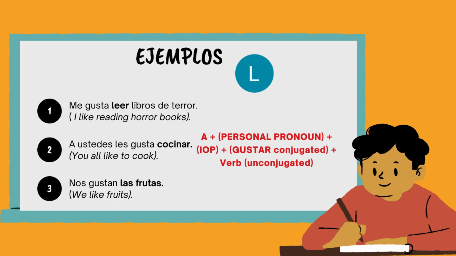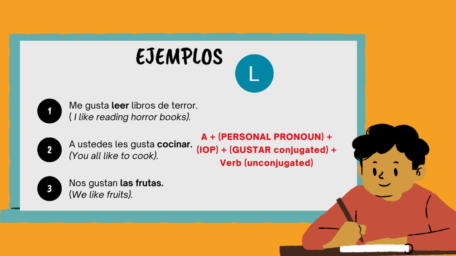Número 2. My formula here starts with the A. A ustedes les gusta cocinar. It's another example using a verb. However, the longer version is here. It starts with the A. Why? Because les is an IOP that's shared with 3 different pronouns: with ustedes, with ellos, and with ellas.